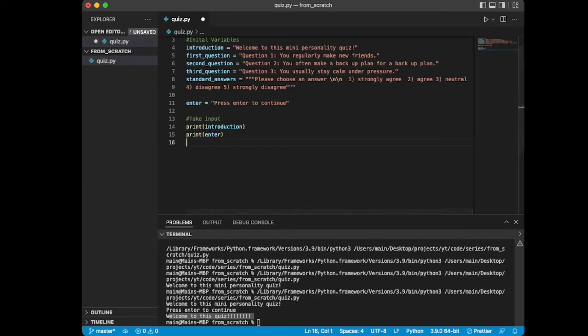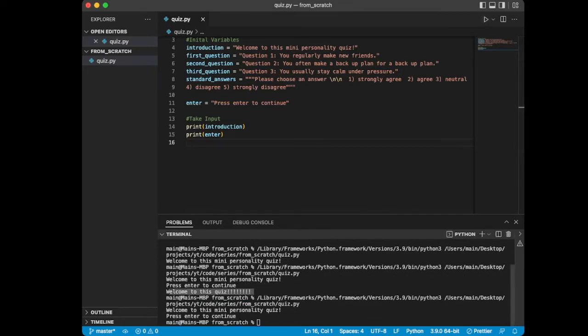The next thing we want to do, once we show the user what we have right now, which is "welcome to this mini personality quiz," is make the user interact with the program to get to the first question. So we want them to press enter, which means we have to ask them for their input. Since we are already asking them to press enter to continue, we want them to actually have to do that to get the next question. So how do we do that?